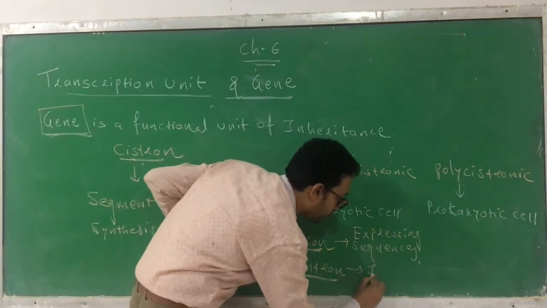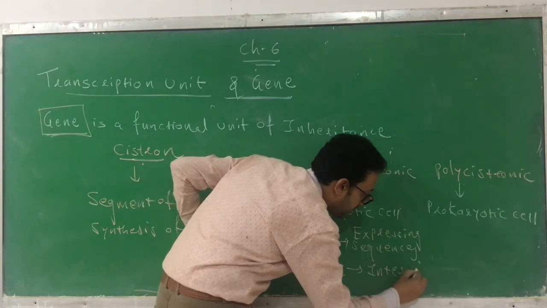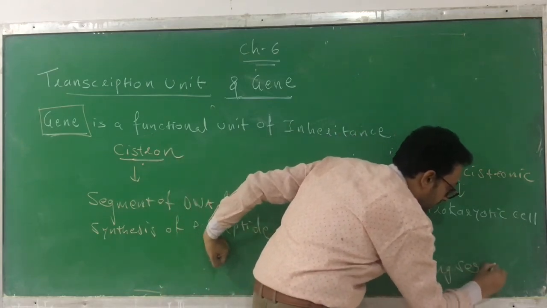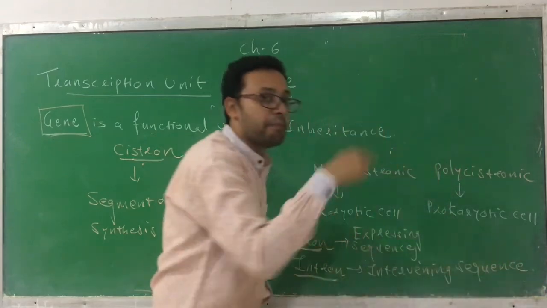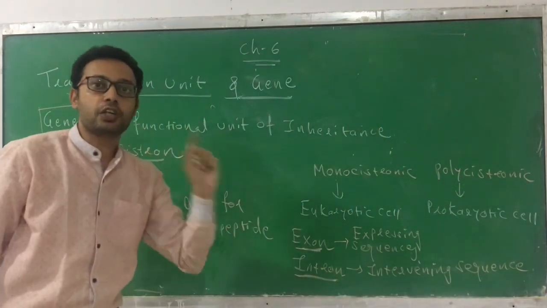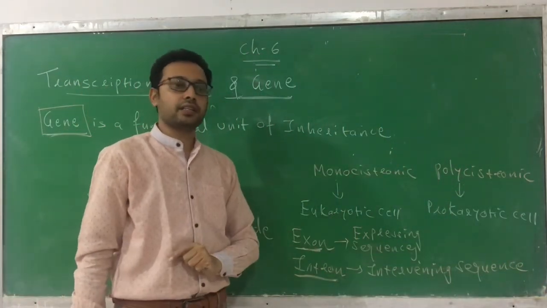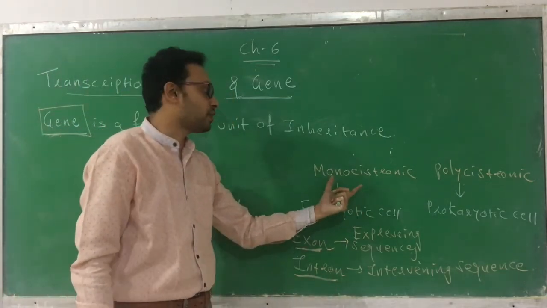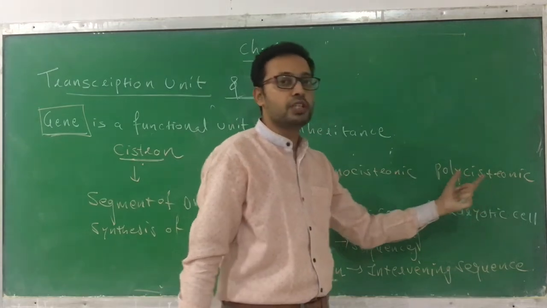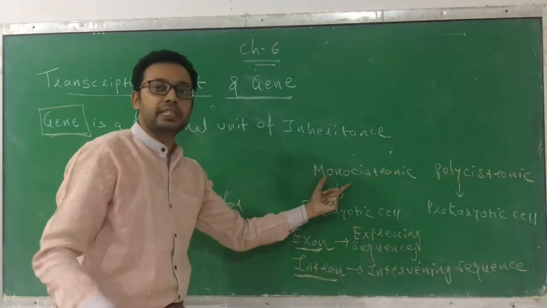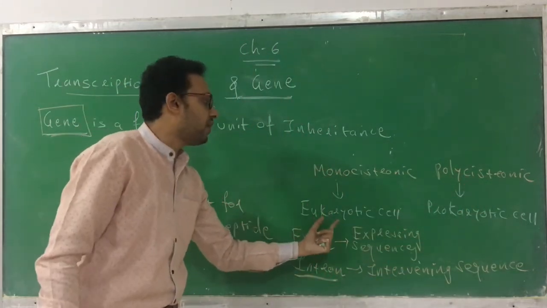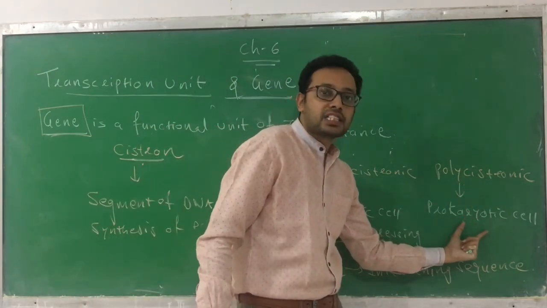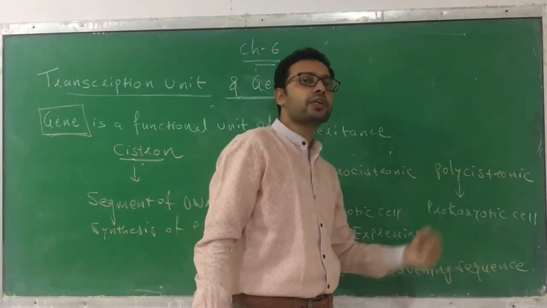So what are these introns? The introns are intervening sequences which are not present in the mature RNA. This is called an intron. So how many types of cistron? Two types of cistron, monocistronic and polycistronic. Monocistronic means it has one cistron and is found in the eukaryotic cell. Polycistronic means it has many cistrons and is found in the prokaryotic cell.